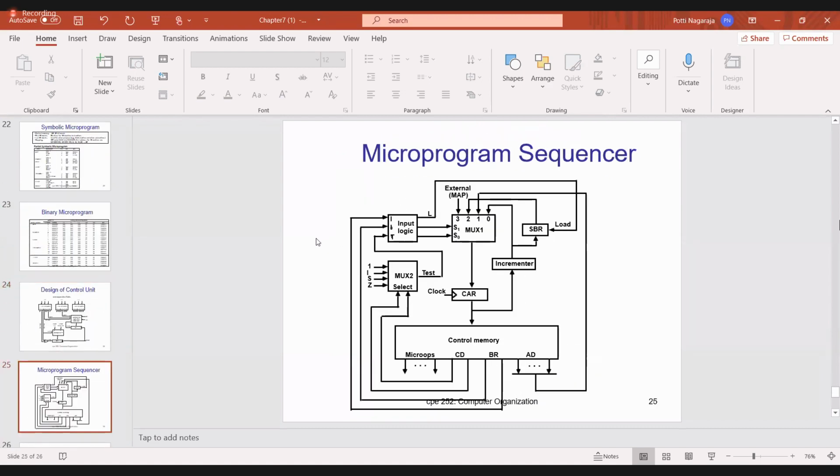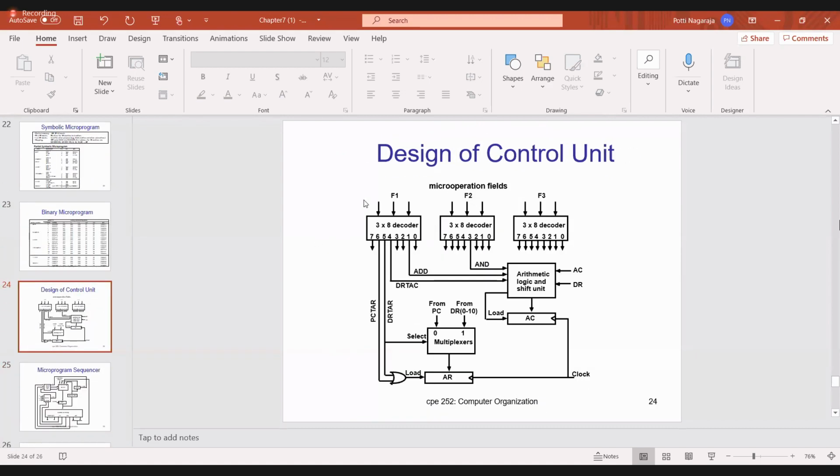Check here. All of you see this diagram. So F1 is decoded by using a 3 by 8 decoder. F2 is also decoded by a 3 by 8 decoder. F3 is also decoded by a 3 by 8 decoder. Now you tell me, if F1 is 000, which output of the decoder will be active? Anyone tell me. Whenever F1 is 000, automatically the 0th line will be active. The 0th line is nothing but what operation? No operation. Is it okay?